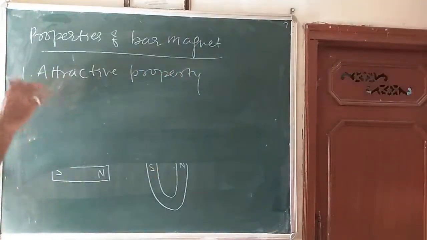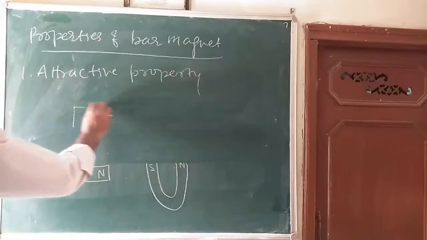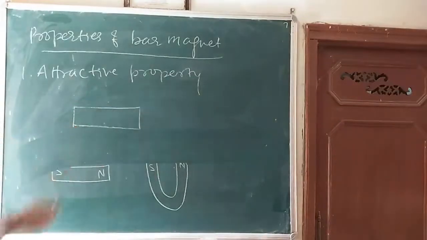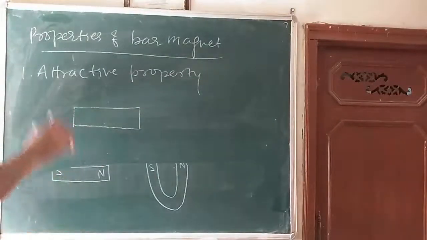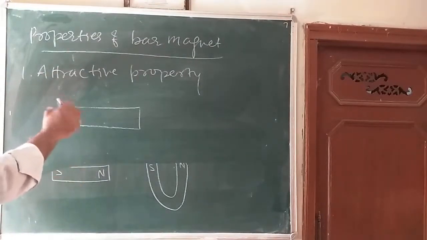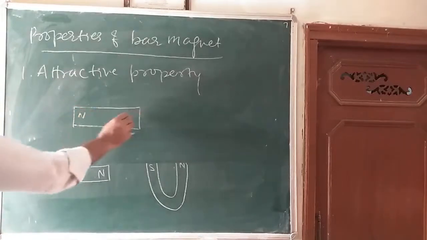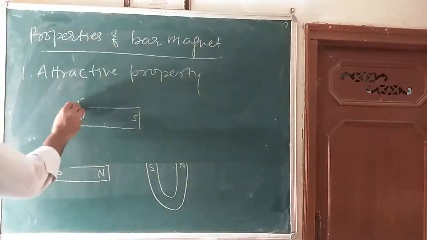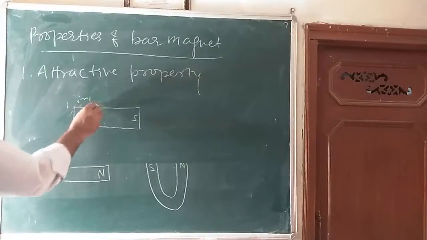When a magnet is dipped into iron filings, suppose here is a magnet and you take iron filings and dip the magnet into them, what is found is that the concentration of iron filings is near the ends of the bar magnet, like this, in this manner.